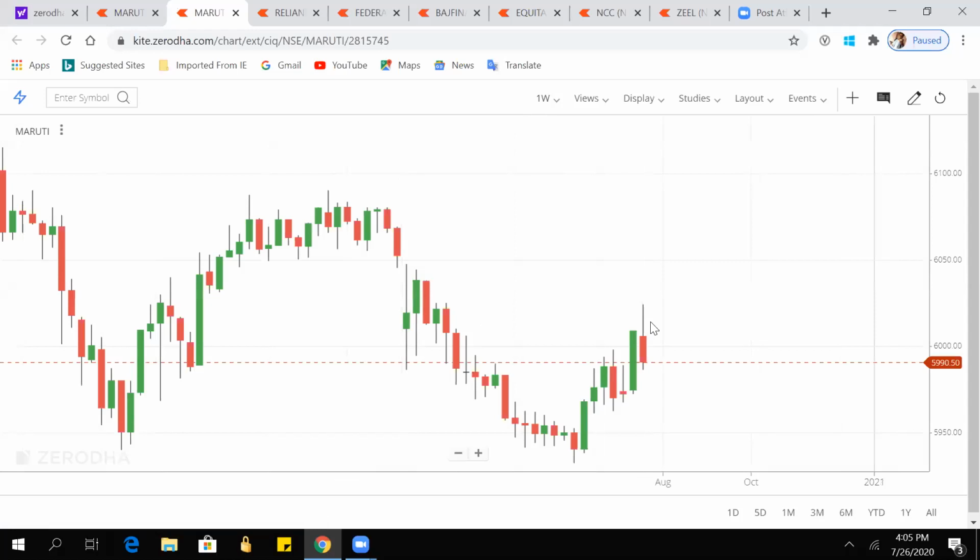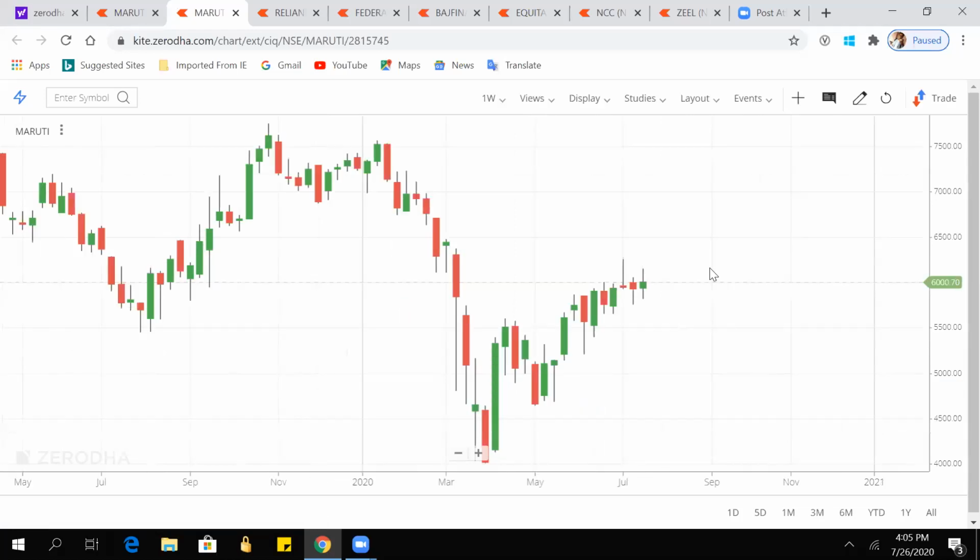Okay, I got it. If we see the weekly chart, Maruti is making a strong resistance at this level. For the last 3 weeks, it has tried to move up, but it is not moving up. You can see here.